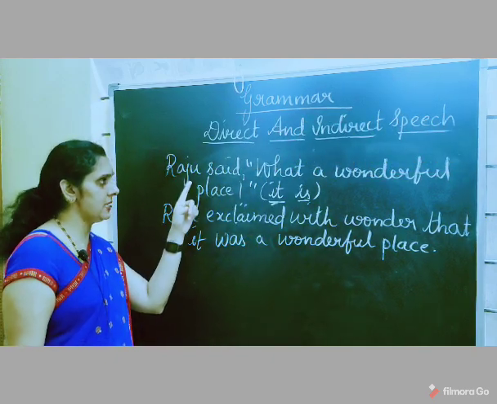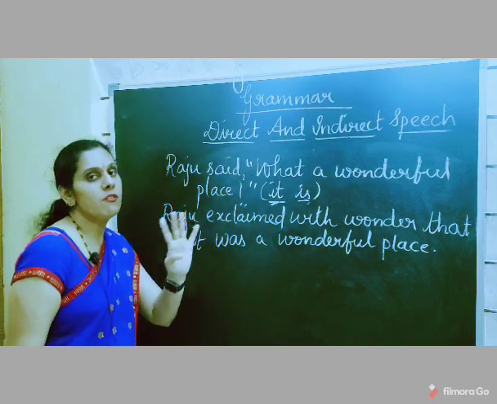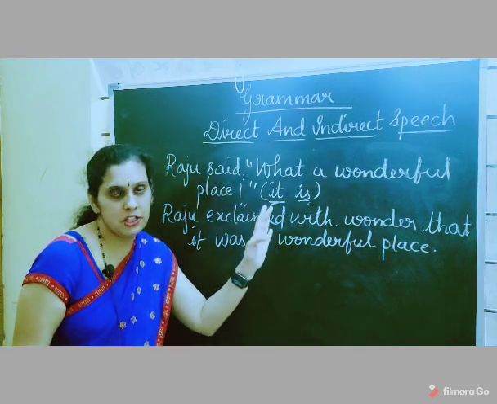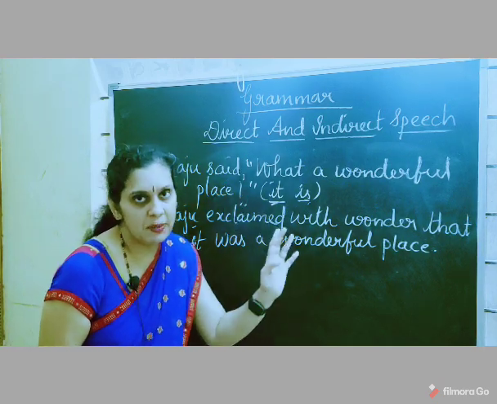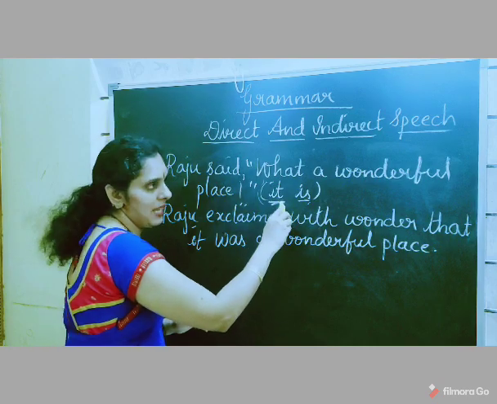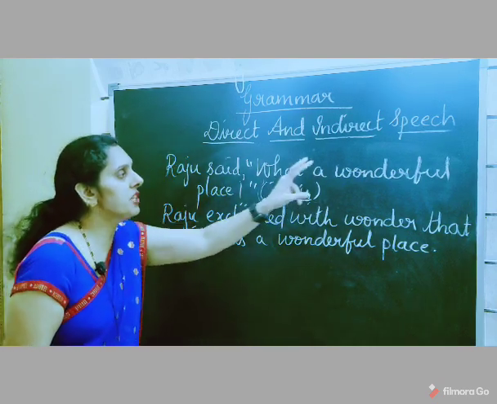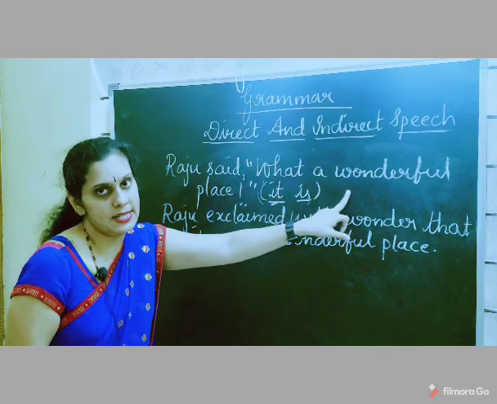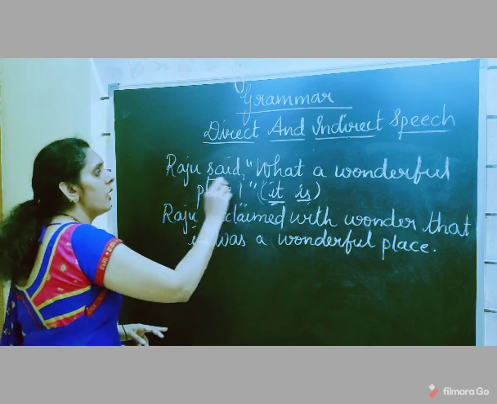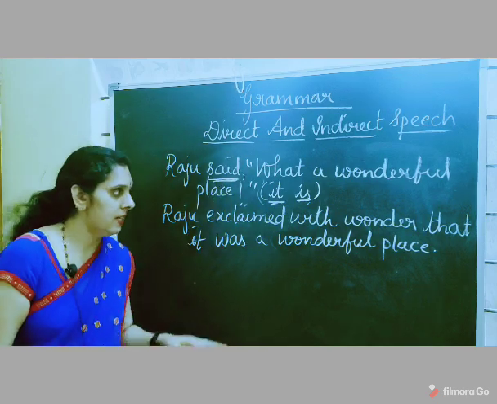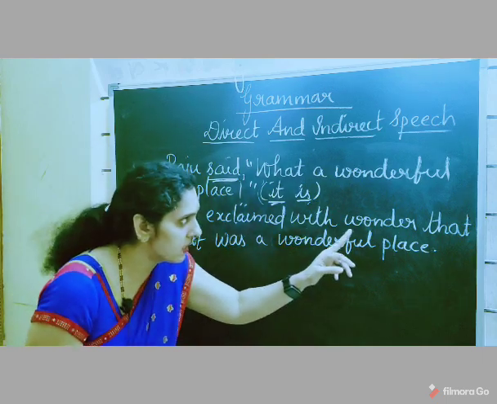Let me explain once again. See, Raju said, what a wonderful place. So they have not given any continuation to it with subject and verb. So there is no subject and verb here. So you imagine subject as it and verb as is. So now you change this exclamatory sentence which is in the reported part into an assertive sentence. Before that you have the introductory verb said. Said changes to exclaimed or exclaimed with wonder.